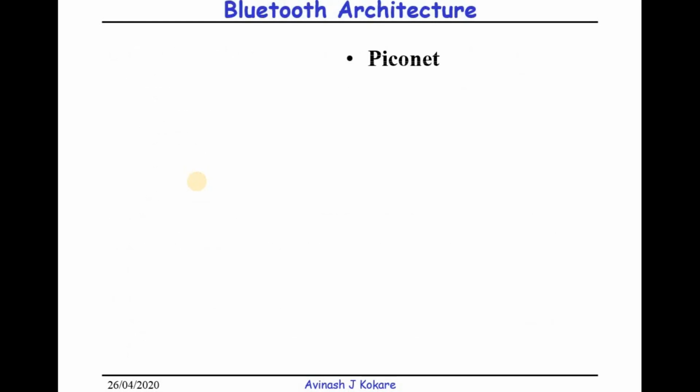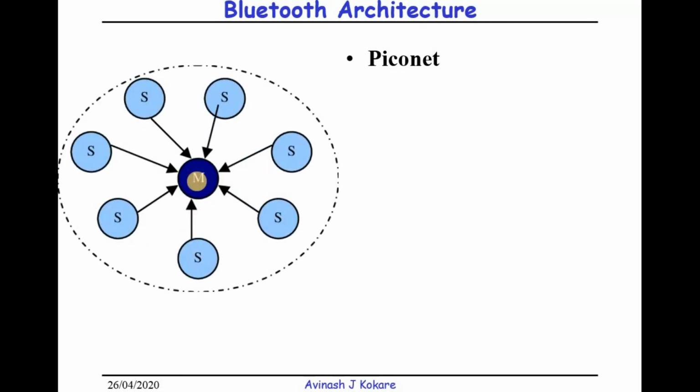So Bluetooth architecture. We will understand the Bluetooth architecture with the terms Piconet and Scatternet. This Piconet and Scatternet create the architecture of Bluetooth. So what is a Piconet? This diagram gives you the information. In a Piconet there is one master.